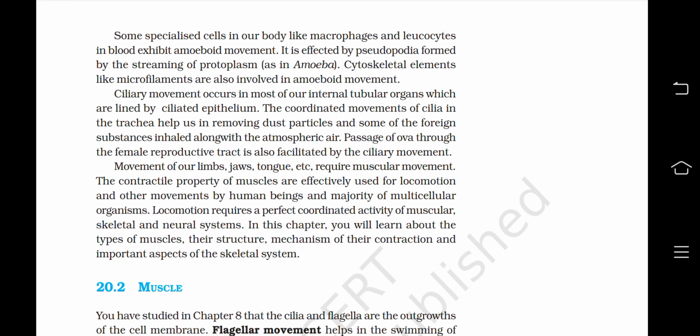Movement of our limbs, jaw, tongue, etc. requires muscular movement. The contractile property of muscles is effectively used for locomotion and other movements by human beings and the majority of multicellular animals or organisms. Locomotion requires a perfectly coordinated activity of muscular, skeletal and neural systems. In this chapter you will learn about the types of muscles, their structure, mechanism of their contraction and important aspects of the skeletal system.